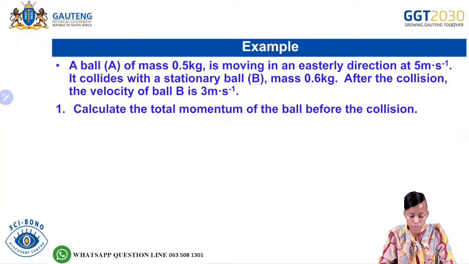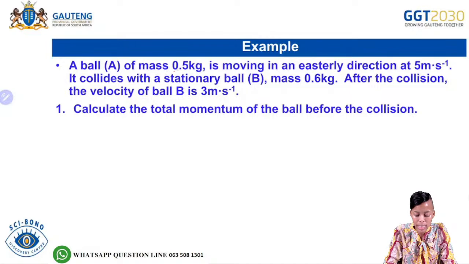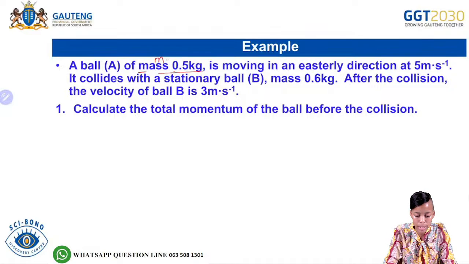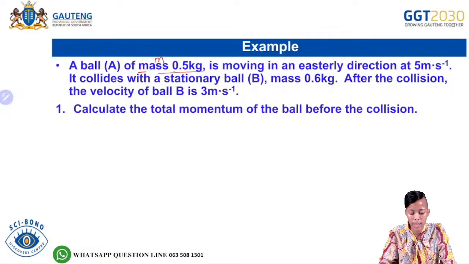Then as an example here, it says a ball A of mass 0.5 kilograms. So we are going to collect our data here. A ball A of mass 0.5 kilograms. So we can already see that this will represent the mass.